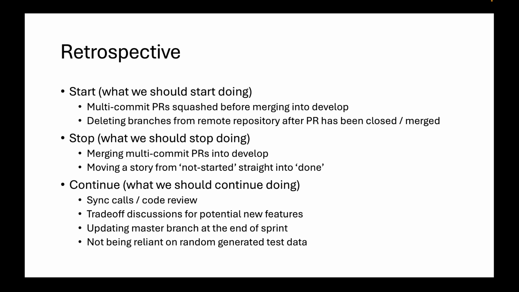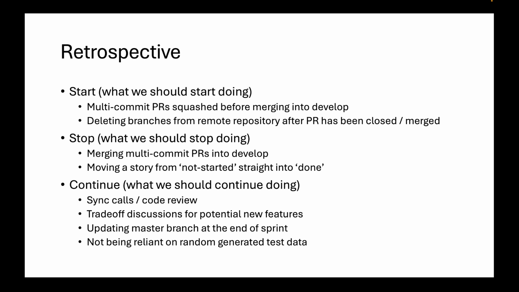We ended our sprint and we had our retrospective. What we agreed that we should start doing is, for PRs that have multiple commits, we should squash these commits into one and then merge that PR into develop. We agree that it's just easier on the eyes, easier on the brain, and good for auditability in the future. It's easier to look at one commit with all the changes from a feature branch, as opposed to having to traverse through some commits from a feature branch that may or may not have been overwritten by a sibling commit.